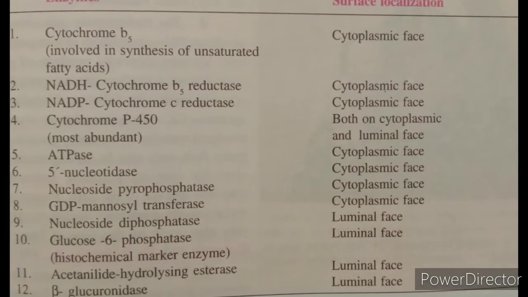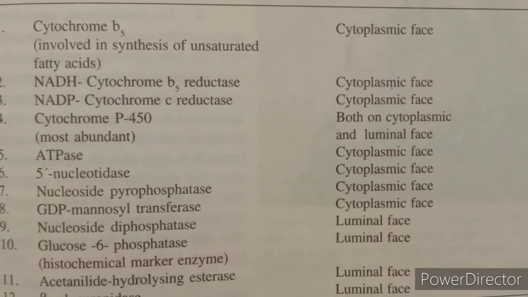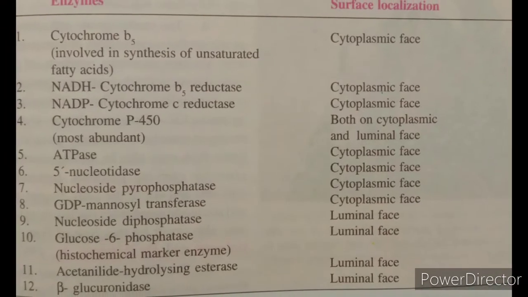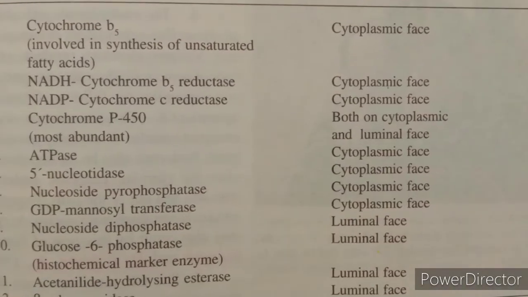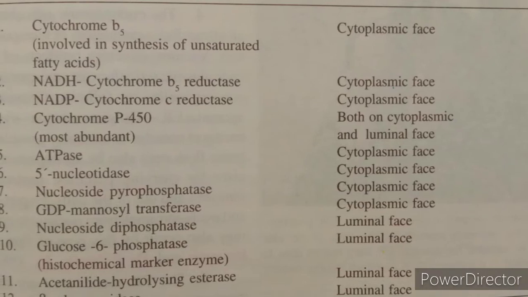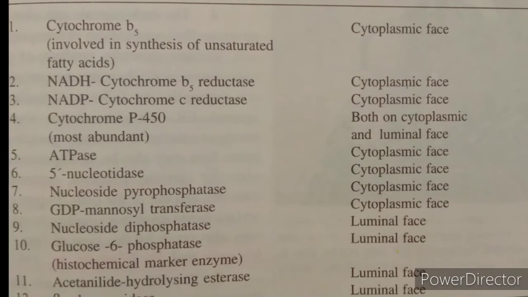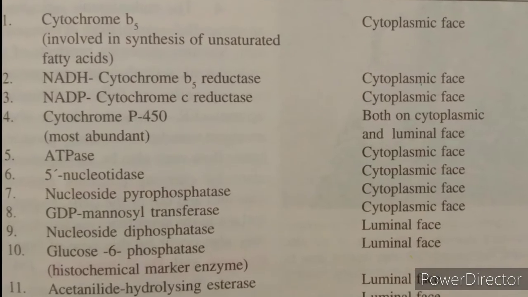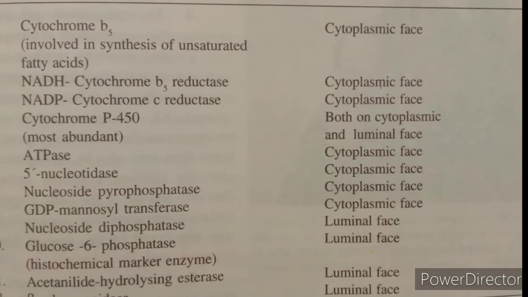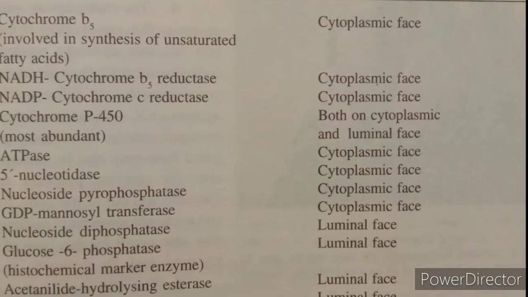Sarcoplasmic reticulum regulates calcium levels. The smooth endoplasmic reticulum also contains the enzyme glucose 6-phosphatase, which converts glucose 6-phosphate to glucose, a step in gluconeogenesis. So, this is the main importance of the smooth endoplasmic reticulum.